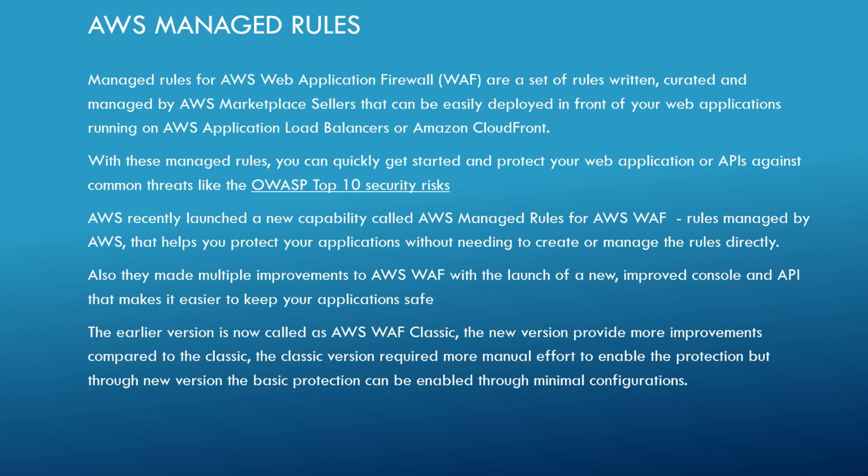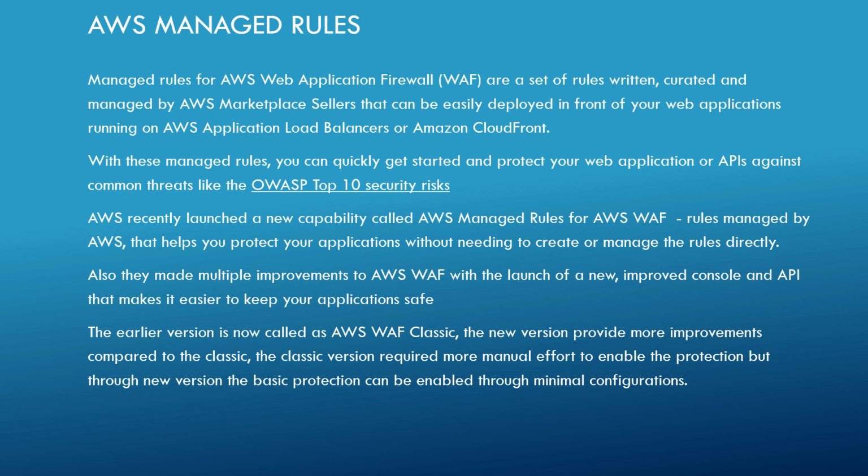But right now they created managed rules, so this will provide a lot of predefined protections. So this helps us to protect our application, without needing to create or manage the rules directly. So we don't want to create many rules, but obviously we need some custom rules based on our requirement, but this will provide the basic protection.